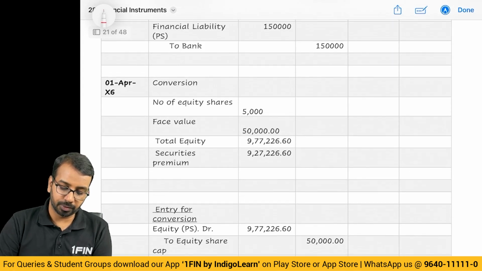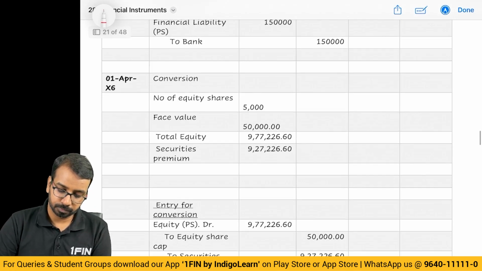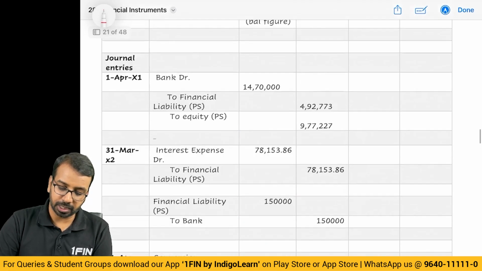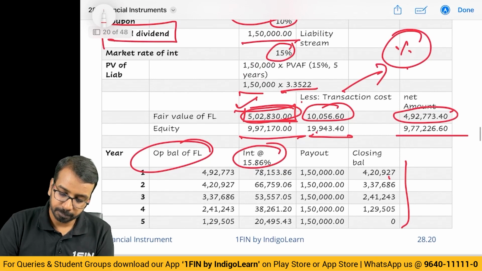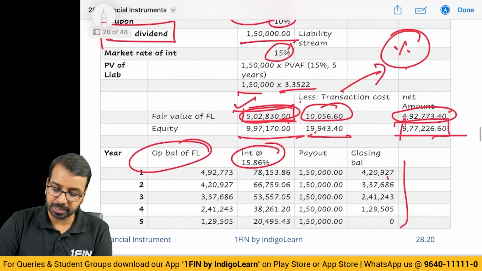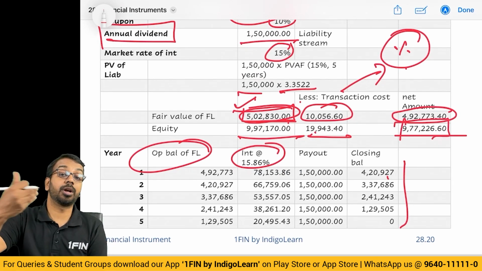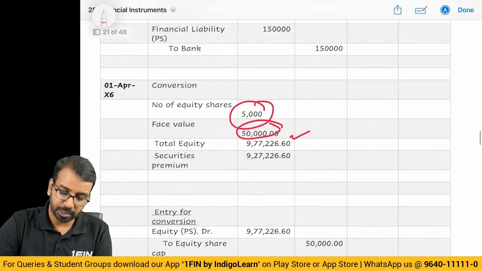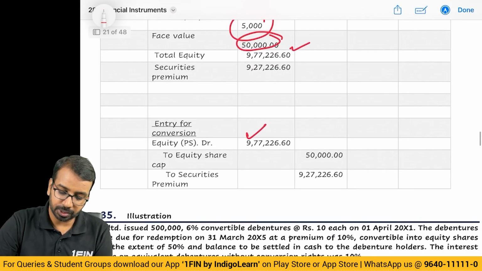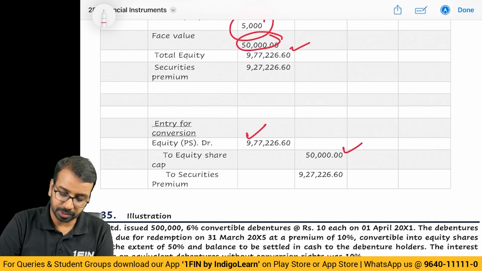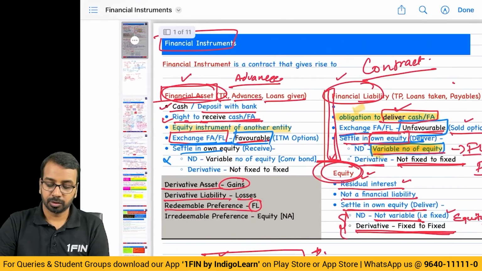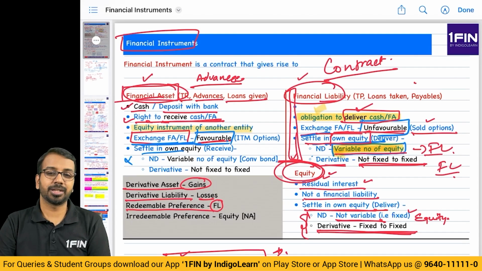And when it is converted, 5,000 shares, face value is 50,000. Total equity, how much was the equity? 977, 226. Liability we have closed. Liability we have already transferred, so that is already closed. So you will debit equity, credit equity share capital and credit securities premium with the difference amount. So there will be a lot of similar questions on compound financial instruments.